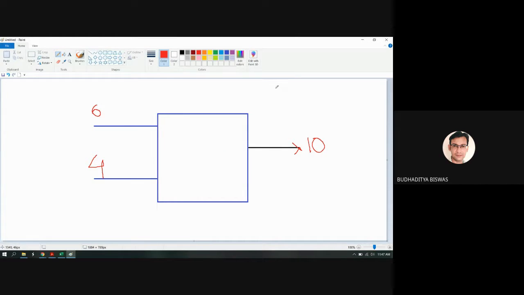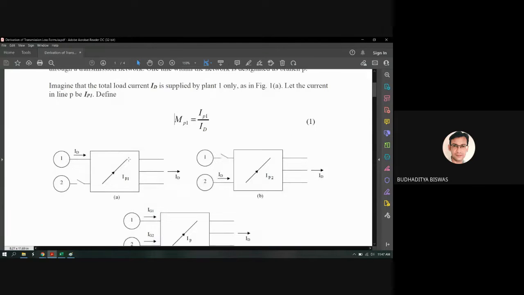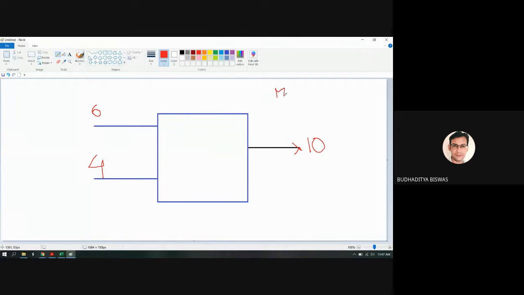Now what is M? MP1. What is MP1? MP1 is the current distribution factor for power plant 1.